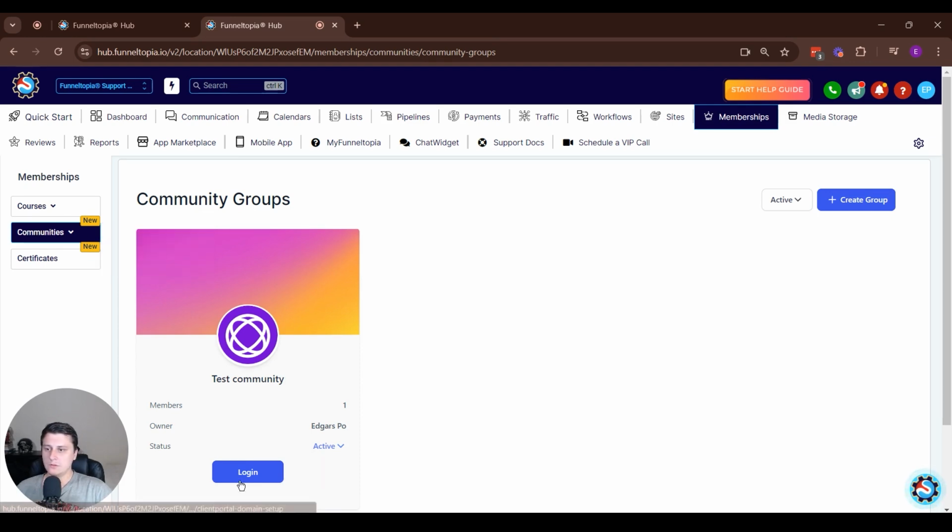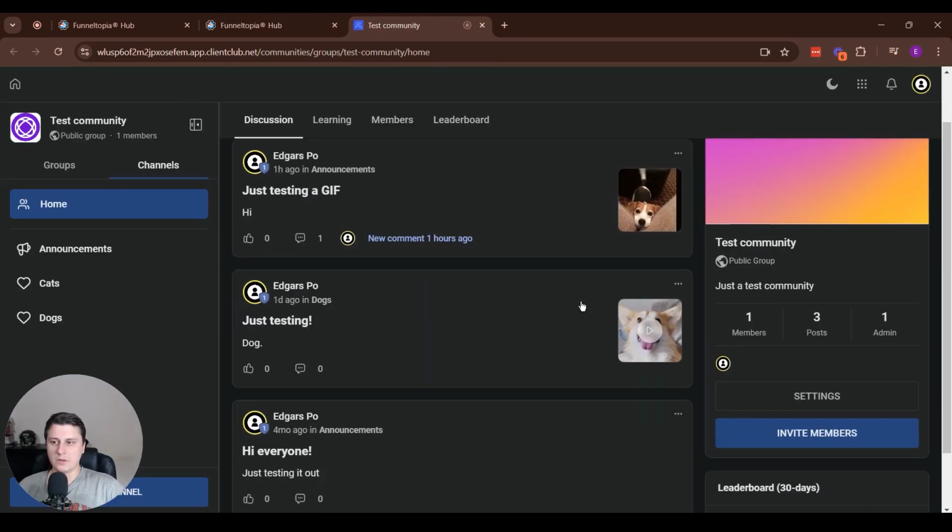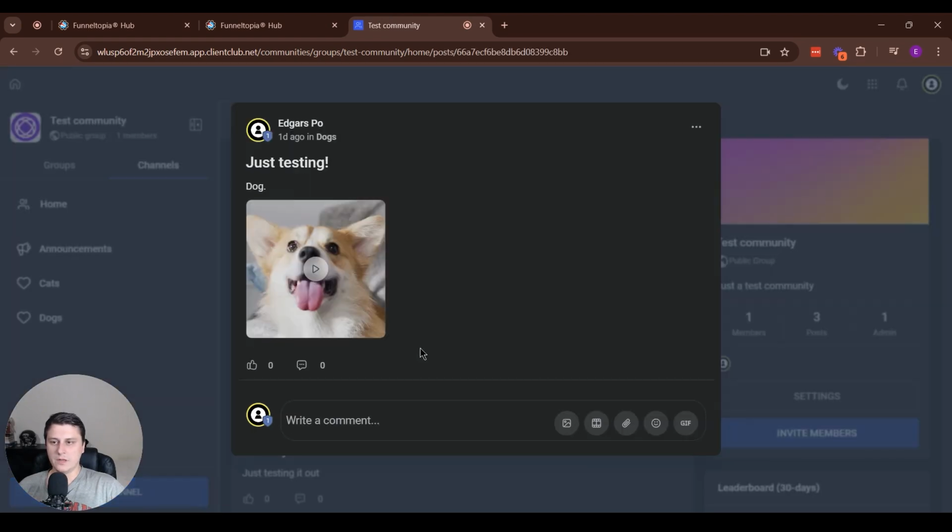So let's just go into one of the groups under the communities section, which is under memberships, communities, groups, right? And you can just click the login button. You go in as an admin. So over here you can see, the first thing I want to mention is the videos feature.